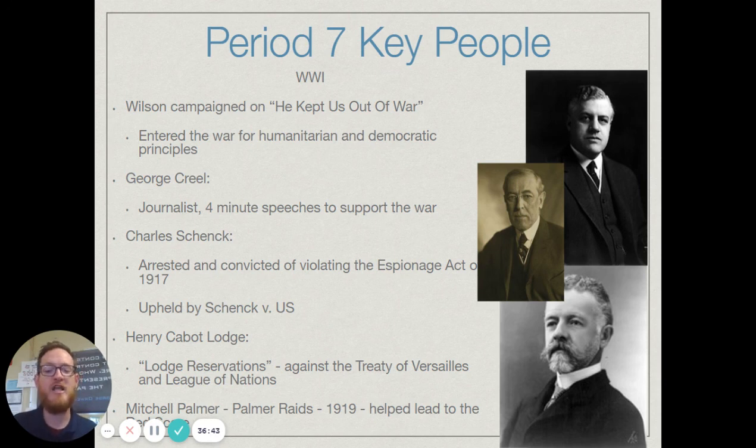Henry Cabot Lodge, he is going to be one of the people who is against the Treaty of Versailles and the League of Nations and is going to be very, very influential in getting the American people feeling the same way, but also getting the U.S. Senate not to ratify the Treaty of Versailles.